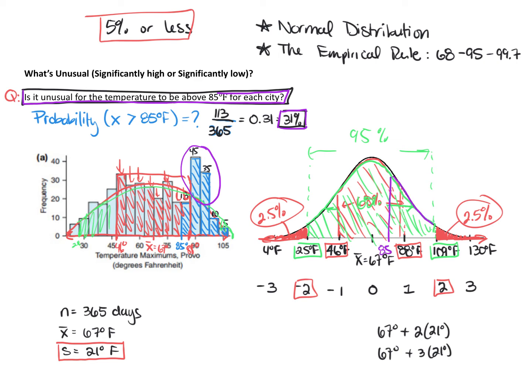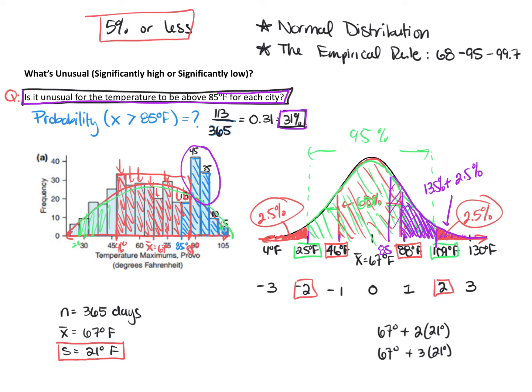So if I want to figure out the probability that the temperature is going to be above 85 degrees, I'm looking for the area that is shaded in purple here. So we can see that I've got in red here 2.5%, and then I'm going to add that to this portion here that I'm shading, that's approximately 13.5%. How I got that is, I know that values that are within 2 standard deviations of the mean, so between 109 and 25 degrees Fahrenheit, are 95% of the data values, but temperatures between 46 degrees and 88 degrees are 68% of the data values.